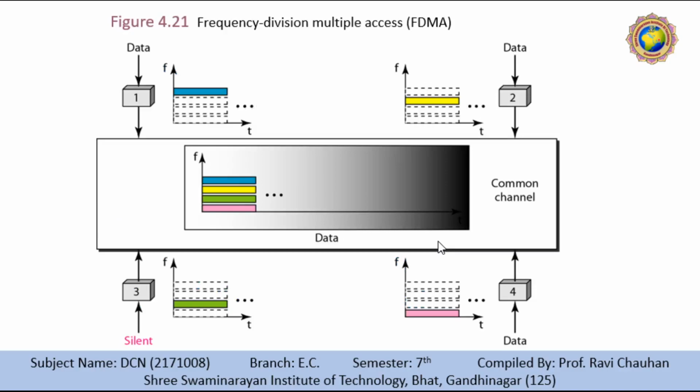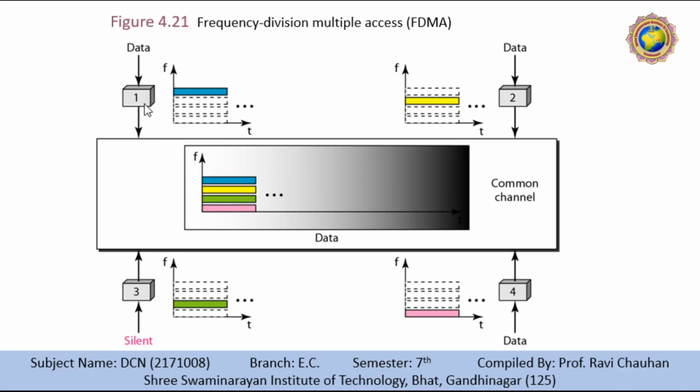So first is our FDMA, frequency division multiple access. In frequency division multiple access, the available bandwidth is divided into frequency bands. You can see over here frequency bands. In this case there are 4 bands, so each band has a different color. Each station is allocated a band to send its data.